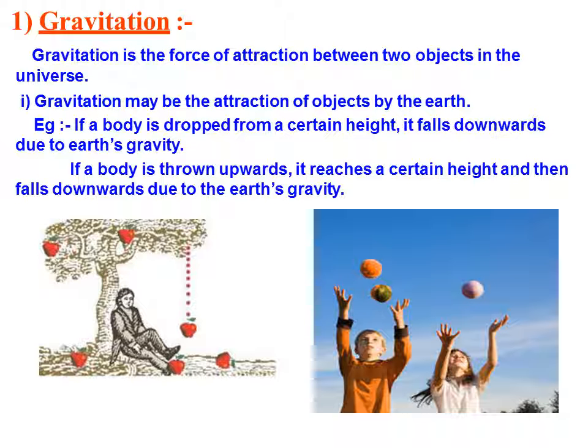We have an example of an apple falling from a tree, and a child playing with a ball, throwing it upwards and catching it again. This is a simple example of gravity.